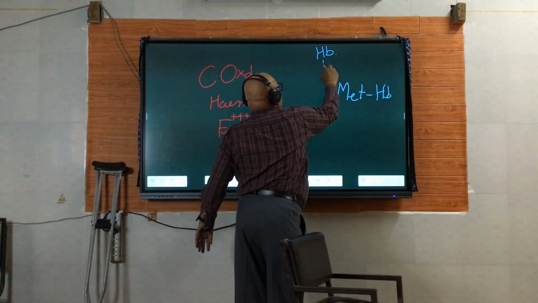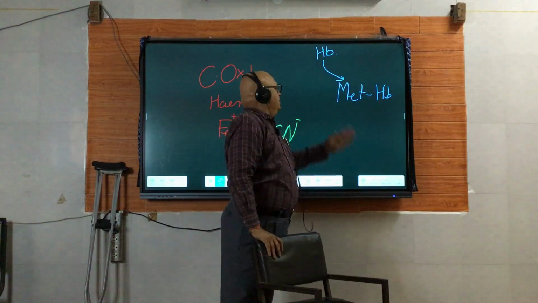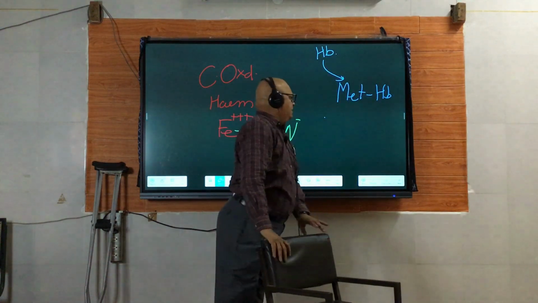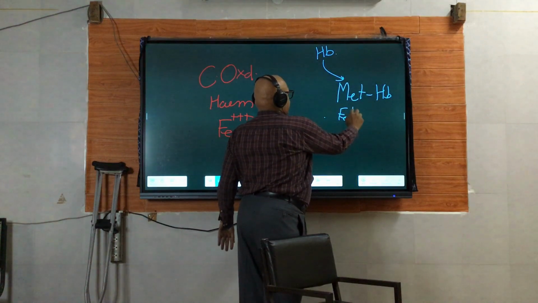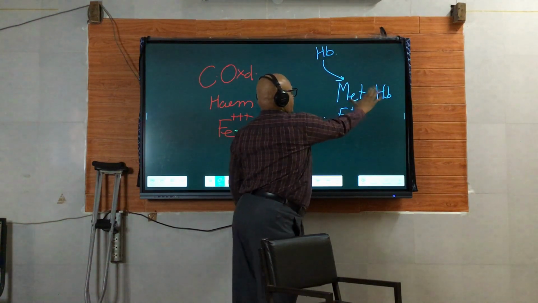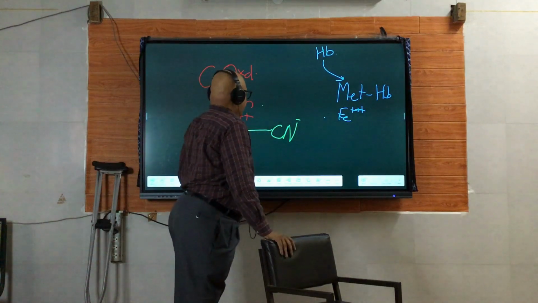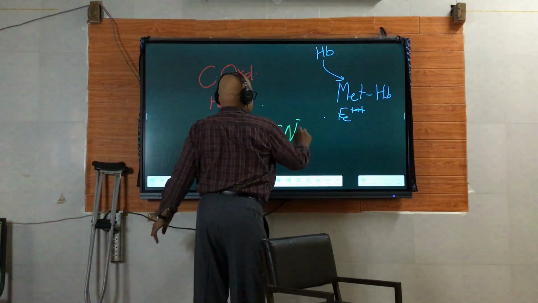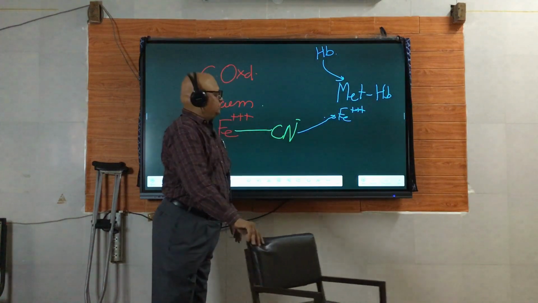What is the difference? Hemoglobin contains iron in the ferrous state. Methemoglobin contains iron in the ferric state. So the heme iron of methemoglobin is in the ferric state, and it has higher affinity for cyanide than the heme iron of cytochrome oxidase.